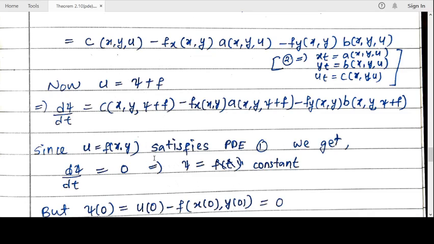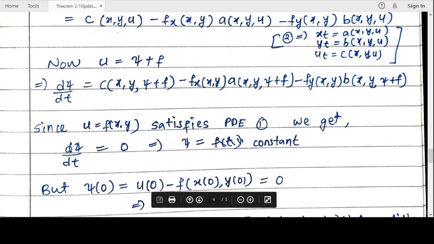Now since u equal to f of (x, y) satisfies the PDE, from equation 1, u is a solution of the PDE that we have proved in the first part. So this part is 0. This is of the form a f_x plus b f_y, since we have a u_x plus b u_y equal to c.